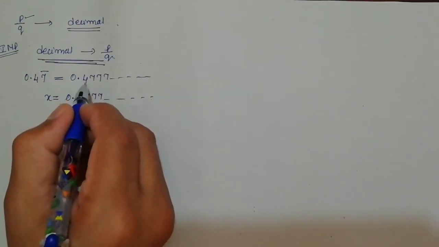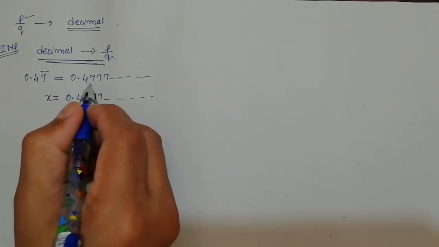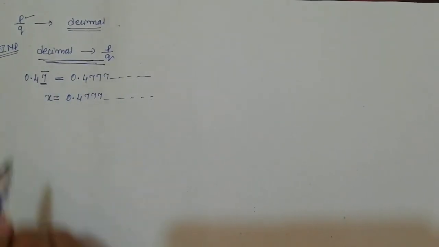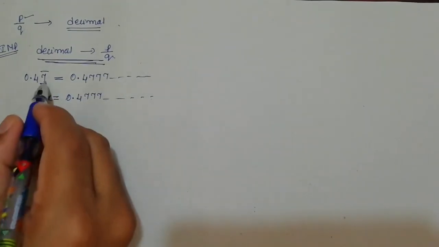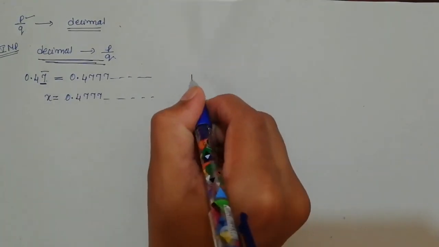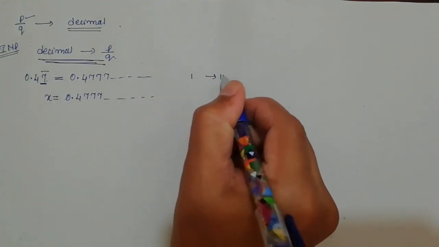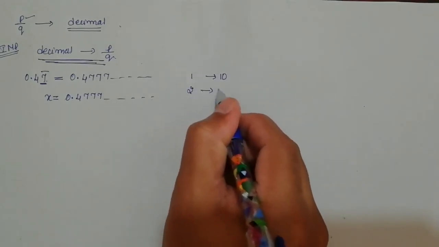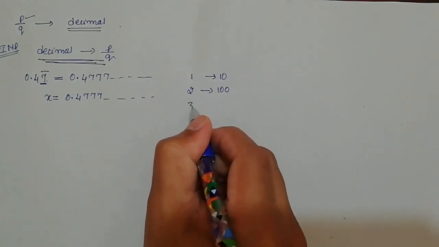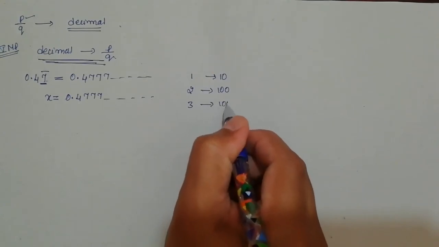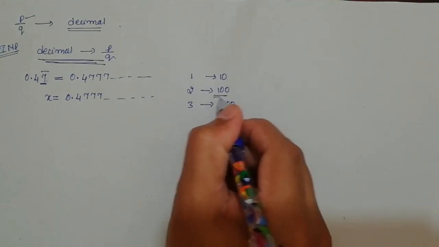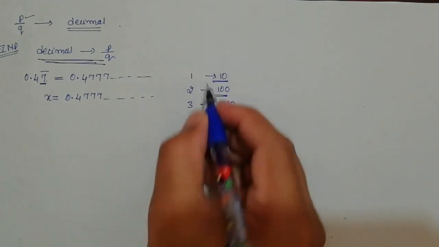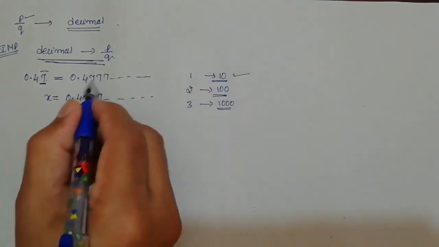Now look here. 4 is not involved in the repeating string. If the bar is present only over 7, it means 7 is the repeating string. How many digits does the repeating string contain? 1 digit. Then you need to multiply both sides by 10. If the repeating string contains 2 digits, you need to multiply by 100. If it contains 3 digits, then you need to multiply by 1000. I told you all these three cases in the classes. Right now it is related to this case, where the repeating string contains only 1 digit.